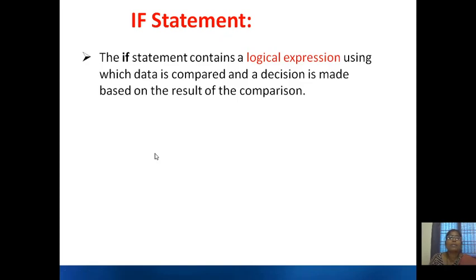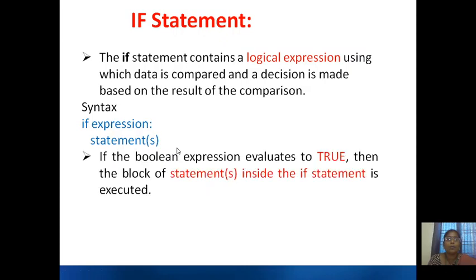Now let us see the if statement. In the if statement, there will be a logical expression, and you will evaluate this logical expression and it will give either true or false. Based on this true or false, a decision is made. The syntax will be: if expression colon, then a single statement or multiple statements, you can write here.